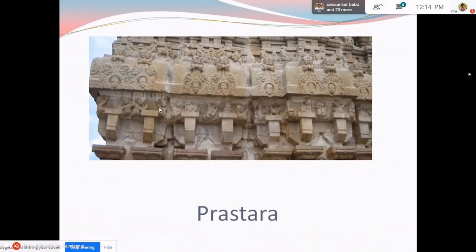You can have other decorations like Chakravakamala, or a row of cranes. You have rows of episodes from famous epics and dramas carved on this particular portion. And this is the Kapota, and above this is what we call the Vajana.